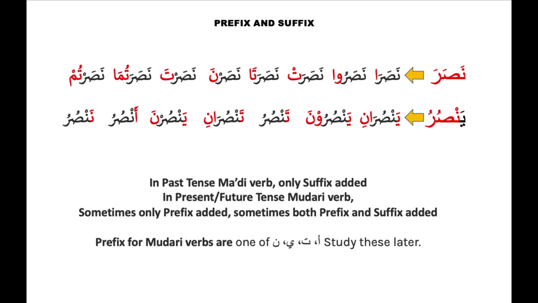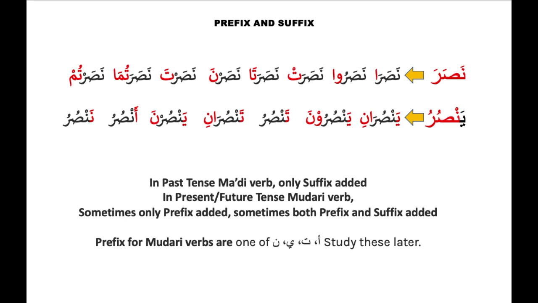Nasarna, nun fatha added. So na is the suffix here. Nasarta, ta with fatha is added. So ta is the suffix here. Nasartuma, tuma is added. So tuma is the suffix here. Nasartum, tum is the suffix here. Let's look at the second row. The first word is yansuru.